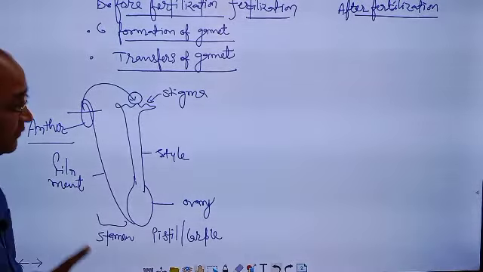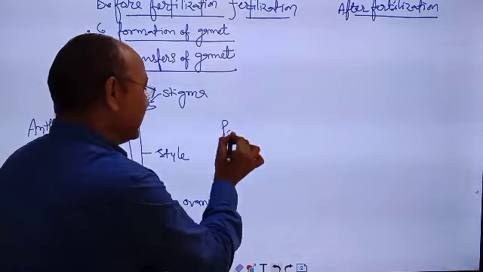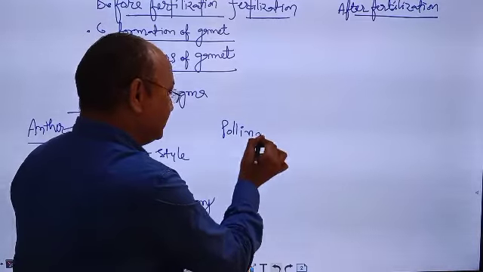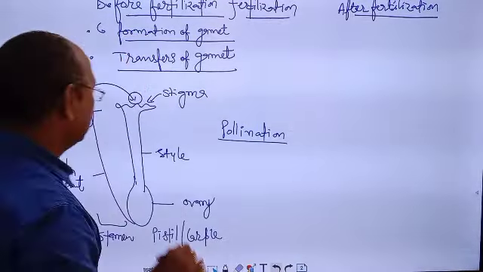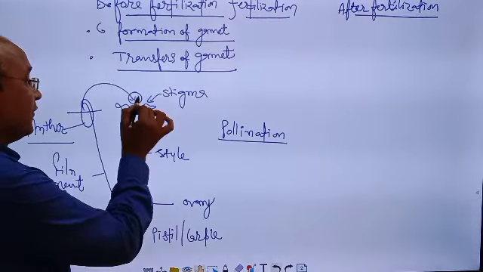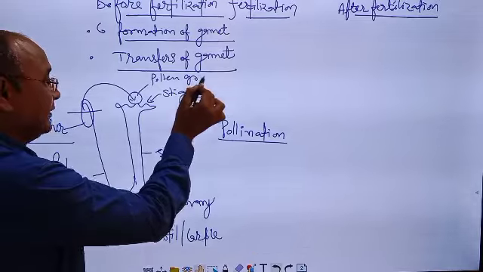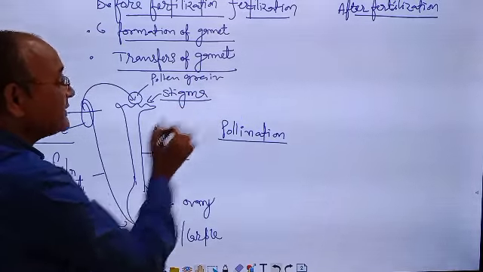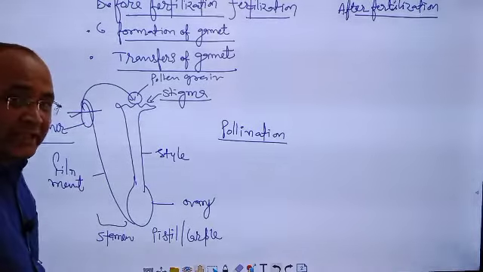This process is known as pollination. So what is pollination? Your answer is transfer of pollen grain on the stigma from the mature anther.